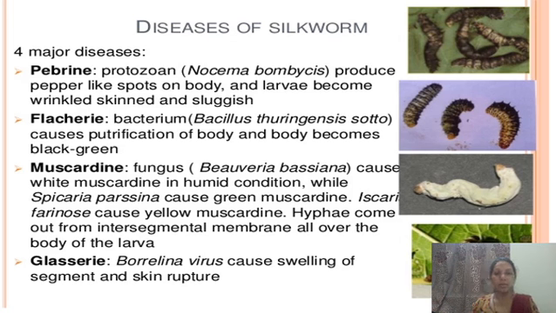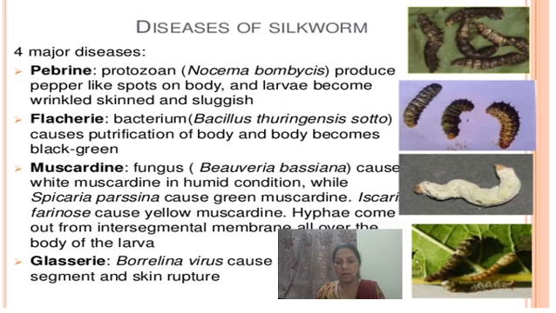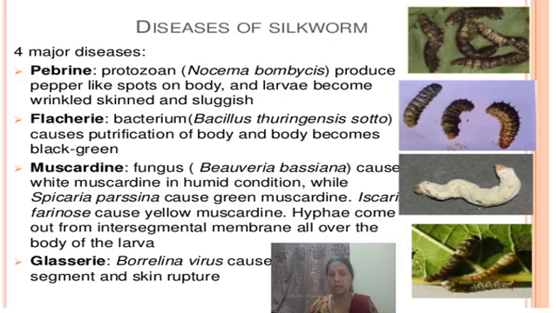The fourth major disease which occurs in silkworm Bombyx mori is grasserie. It is a viral disease caused by the Borrelia virus, which causes swelling of the segments and skin rupture. There are two types of virus, the nuclear polyhedrosis virus and the cytoplasmic polyhedrosis virus, which cause infection in the nucleus or the cytoplasm, hence the names.